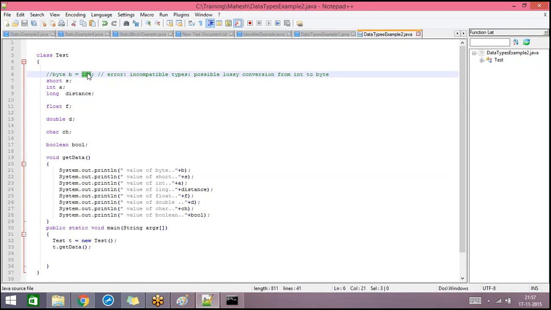So this value is out of range. By default, it is treated as int. That is why you are getting this message, possible lossy conversion from int to byte. Why does the concept of int come here? That is because for all the integral data types, the default type is int. If the value that we have assigned is not within the range, then by default that will be treated as int, but int cannot be converted to byte. So that's the reason behind this error.